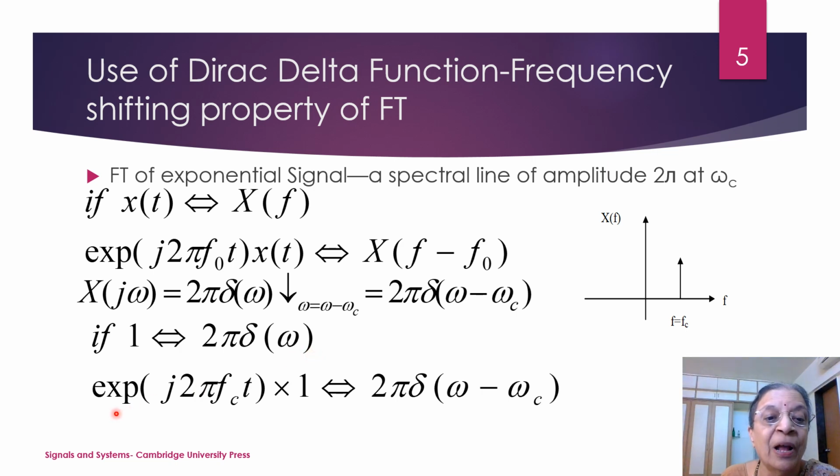This we know. So if I multiply this 1 by e raised to j2 pi f0 t, what will it transform to? It will transform to 2 pi delta of omega minus omega c. That means it will be a spectral line at omega c of amplitude 2 pi. So this is the corresponding Fourier transform of the exponential signal.